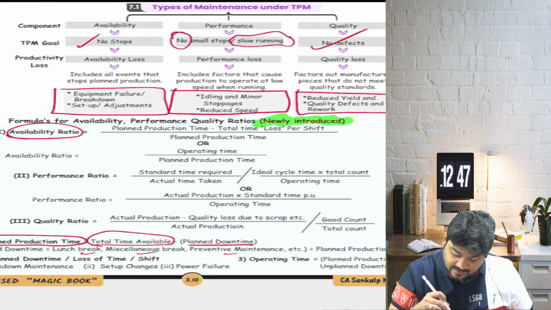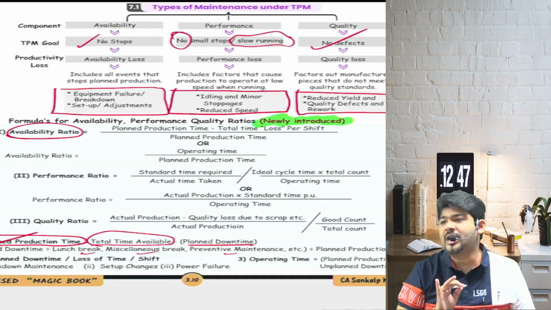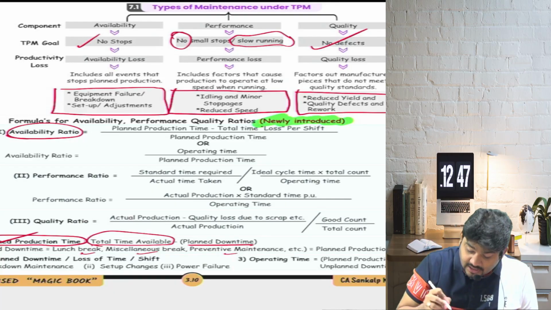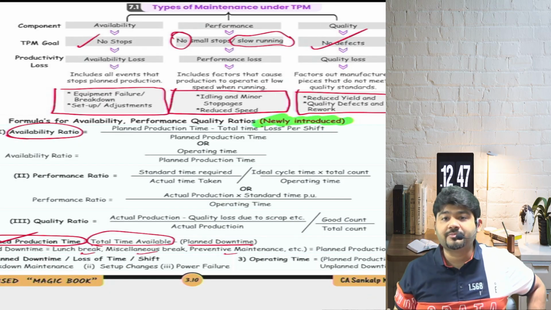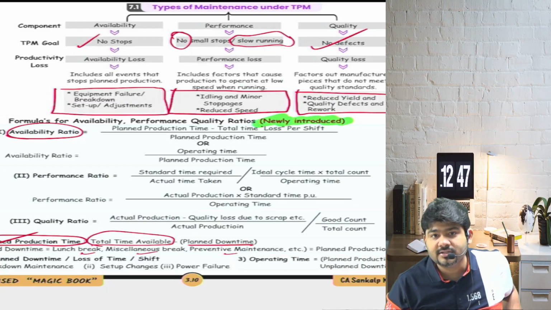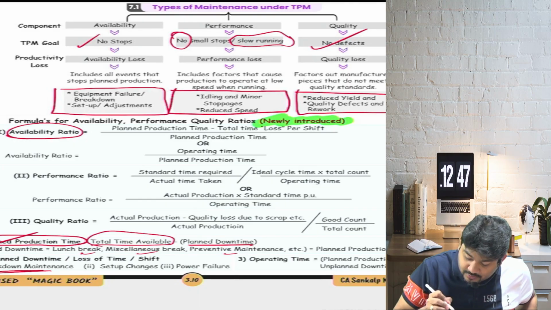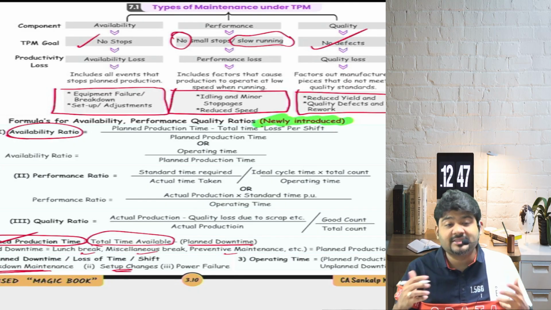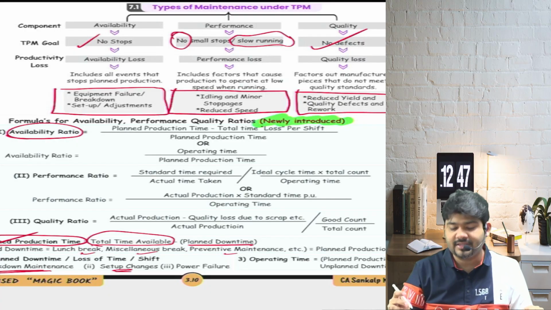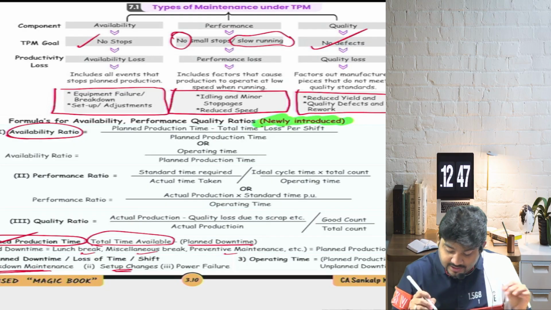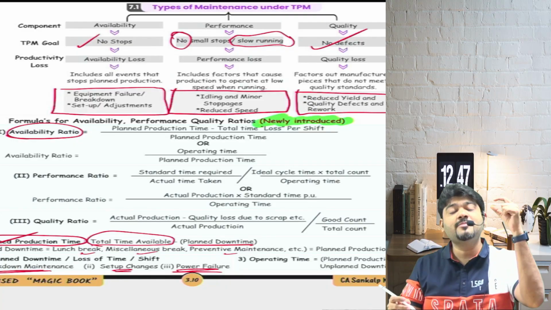Yes sir, we are clear with planned production time. Okay. Then there is unplanned downtime. What is unplanned downtime? Can I say a breakdown of a machinery? Something not expected, something that shouldn't have happened. That is called breakdown maintenance. Setup has to be done. There is a power failure. Power failure again is an unexpected thing and it is unplanned downtime.